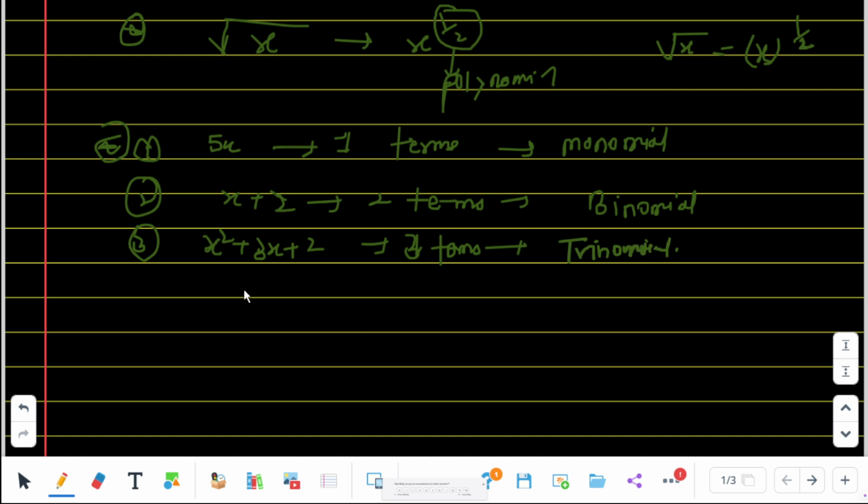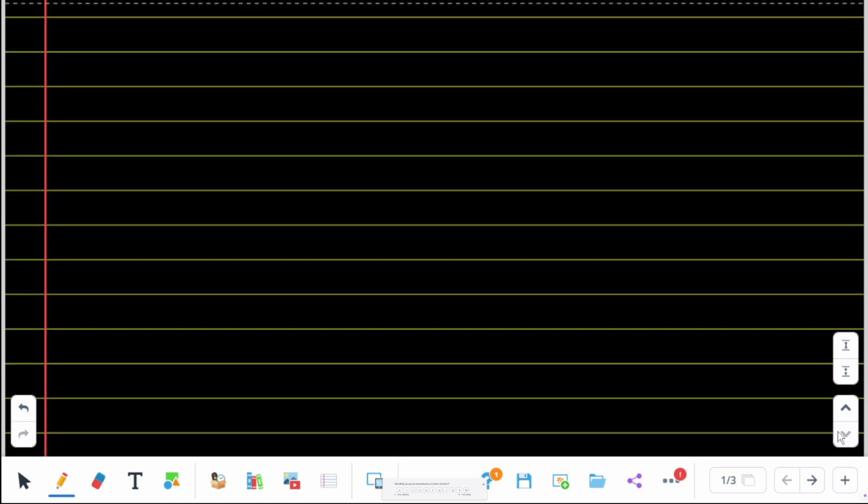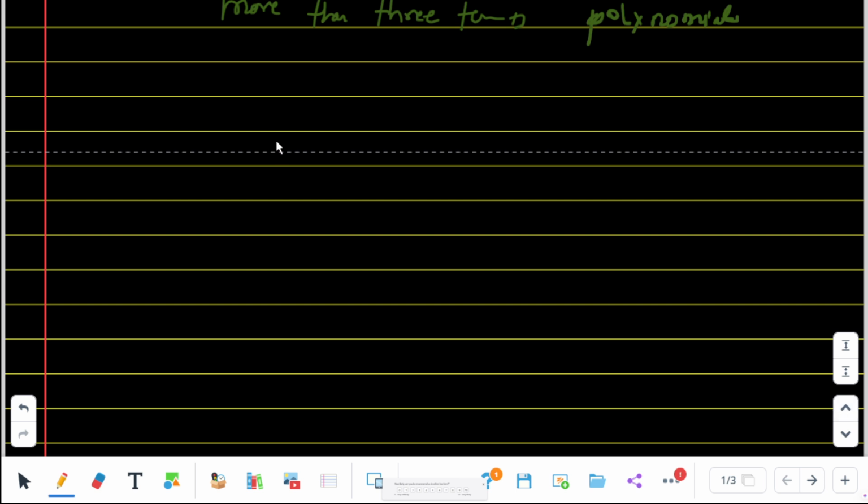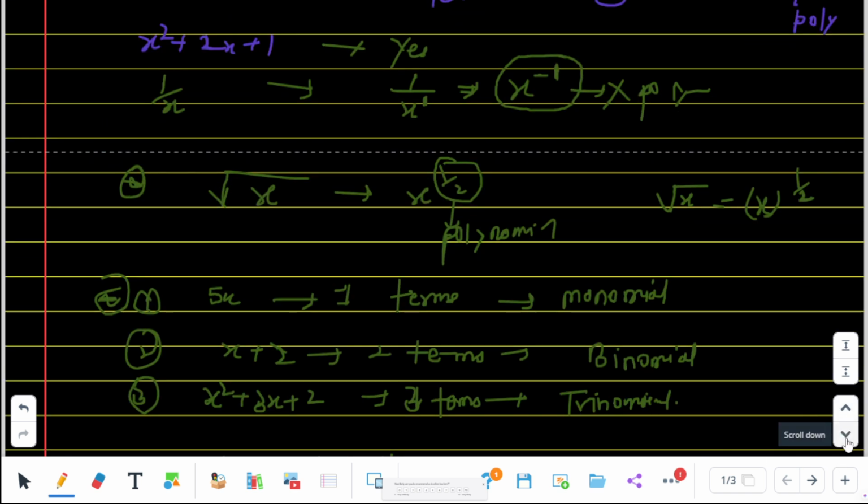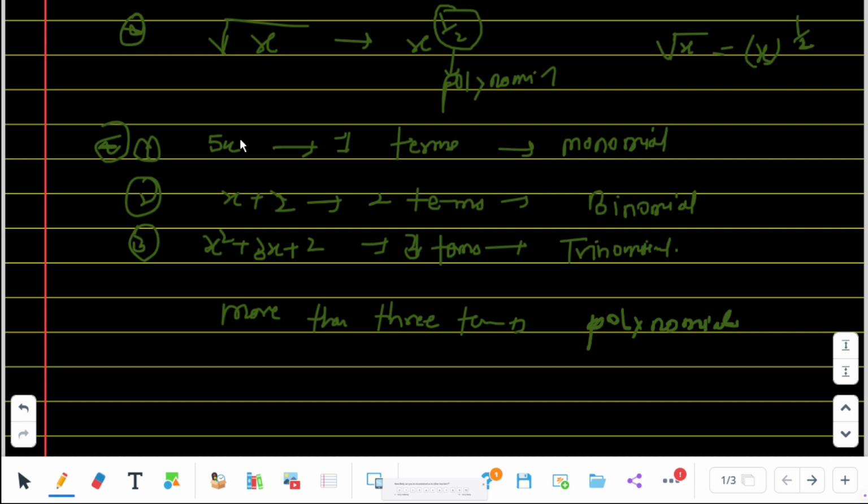More than three, okay. A polynomial can have n terms. So when there are more than three terms, we can generally call it a polynomial, okay. Can we classify polynomials on the basis of the degree of polynomials? Yes, we can. We classify polynomials by degree, and here we can easily see.